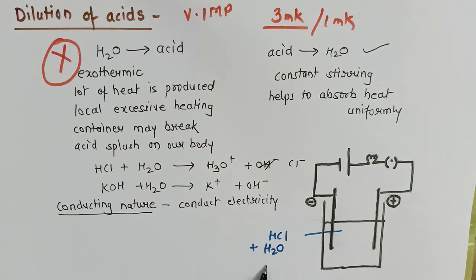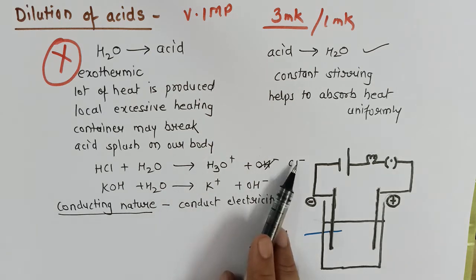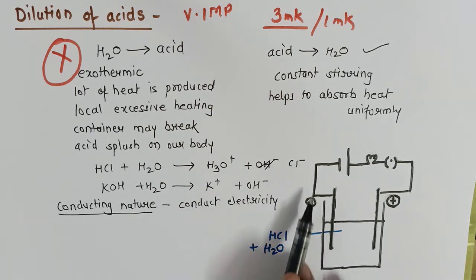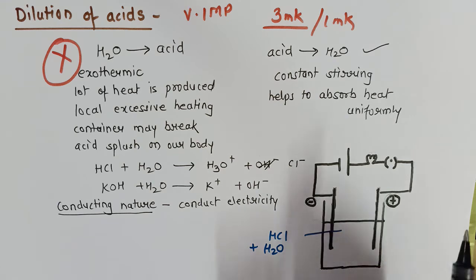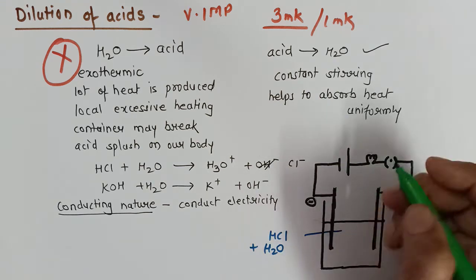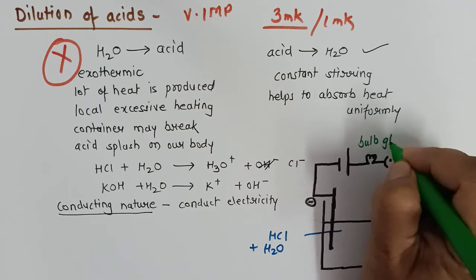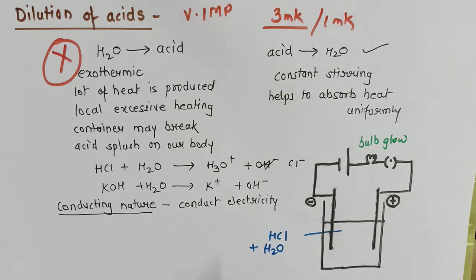As soon as HCl is dissolved in water, hydronium ion will be produced. And from the basic knowledge, we know that ions are the charges responsible for the conduction of electricity. Since the ions are produced, it will conduct electricity and this bulb will glow. So whether you take acid such as HCl or H2SO4, in both cases the bulb will glow. Why? Because they will dissociate, they will ionize, producing hydronium ion.